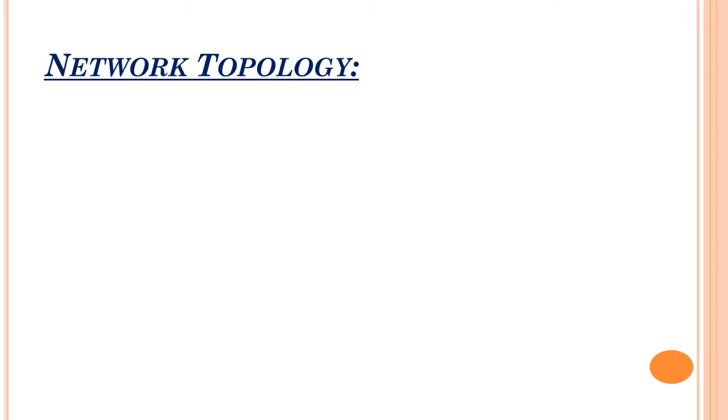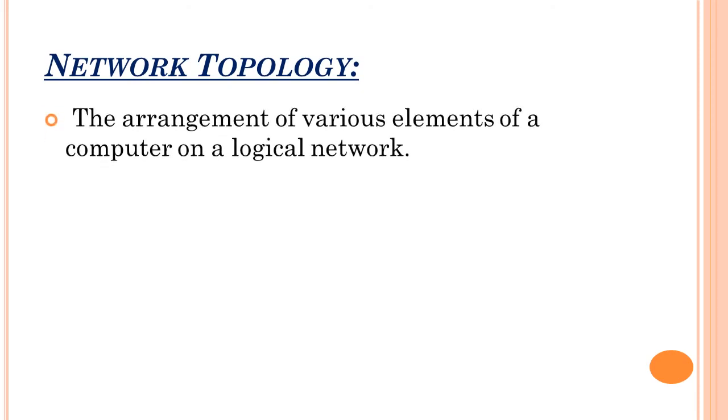Next is about network topology. What is meant by network topology? Network topology is nothing but the arrangement of various elements of a computer network. In this sense, what kind of arrangement of computers is there, how much gap is there between one computer and another, whether there is a connection between every computer. Not only computers, it may be nodes or the router or the Wi-Fi signal, whatever. What kind of arrangement is there in a network is known as the network topology.